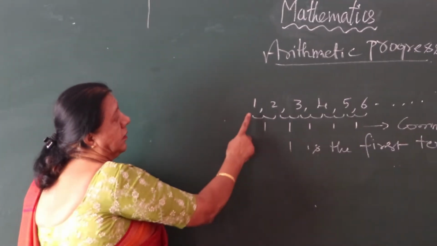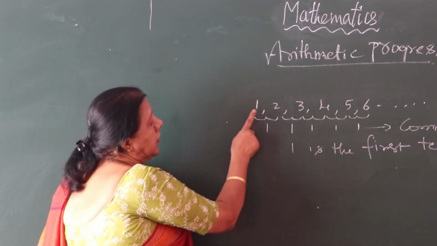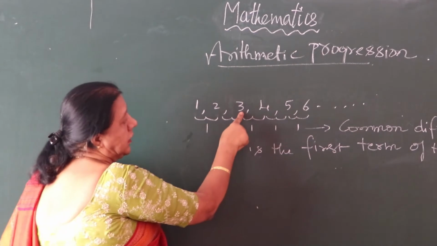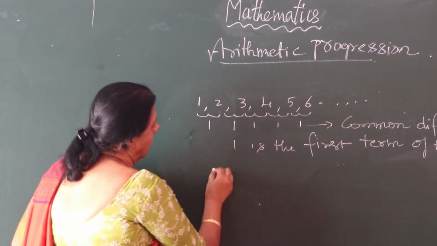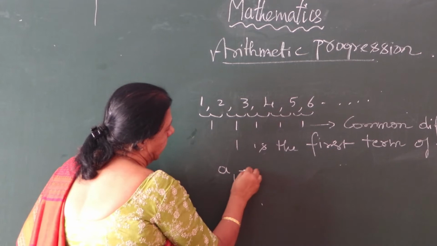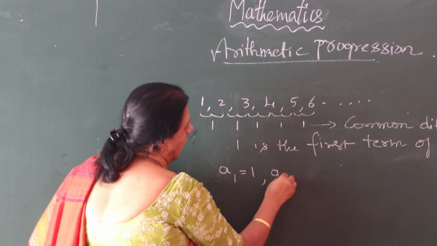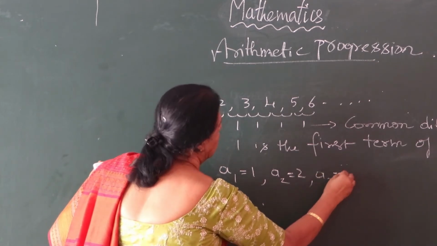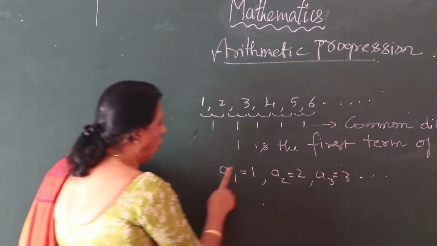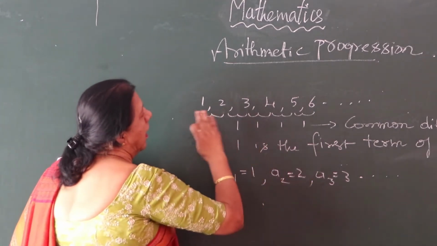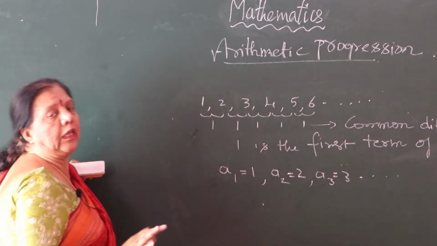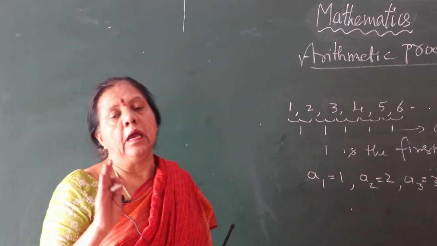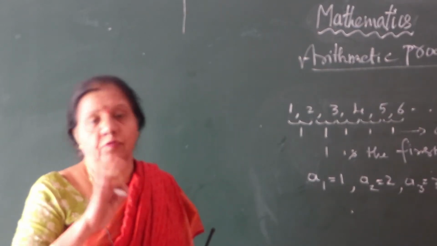Terms. See here, in this example, what is the first term? 1. What is the second term? 2. What is the third term? 3. Like that, a1 is 1, a2 is 2, a3 is 3, etc. So a1, a2, a3 are called the terms of the sequence.